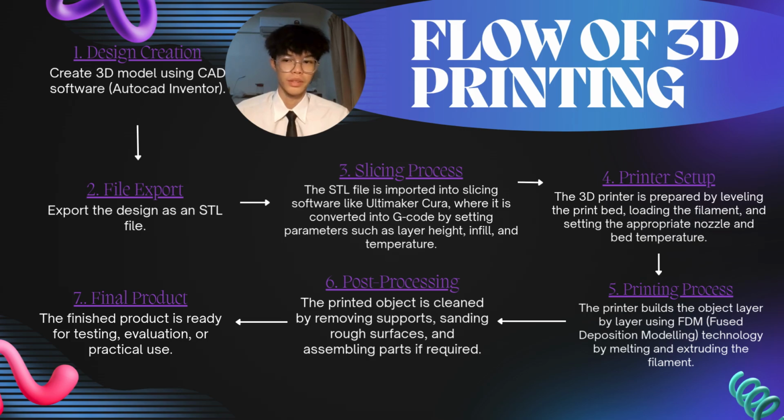After setting up the printers, the model is fabricated layer by layer using FDM technology, which is fused deposition modeling technology, by melting and extruding the filament. After that is post-processing, which is carried out to improve the surface quality and assemble the parts. Number seven is the final product. The finished product is ready for testing, evaluation, or practical use.